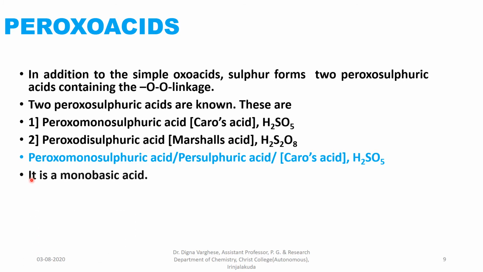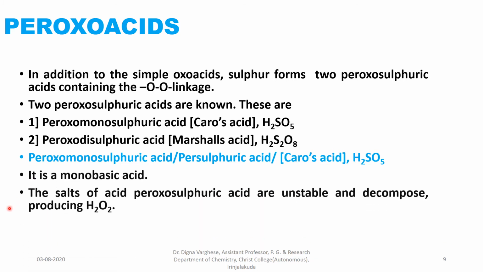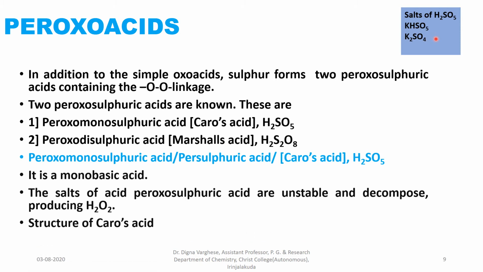It is a monobasic acid. The salts of peroxosulfuric acid are unstable and decompose, producing hydrogen peroxide. The salts of Caro's acid are KHSO5 and K2SO4. The structure of Caro's acid is shown here.